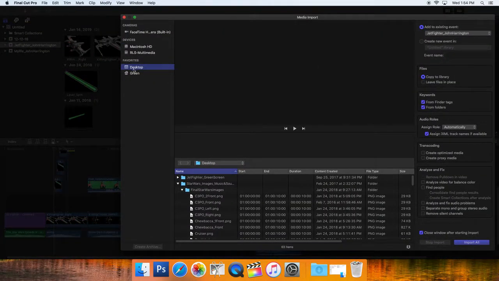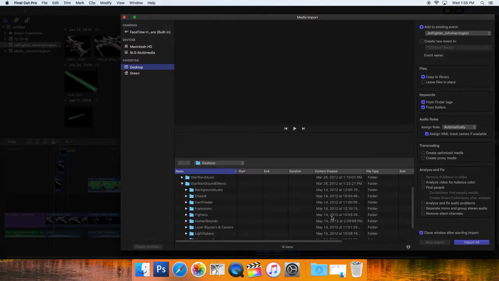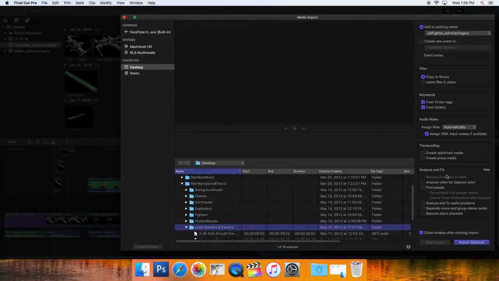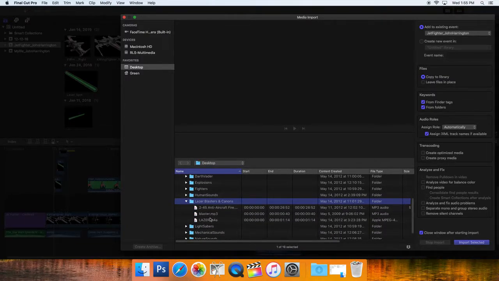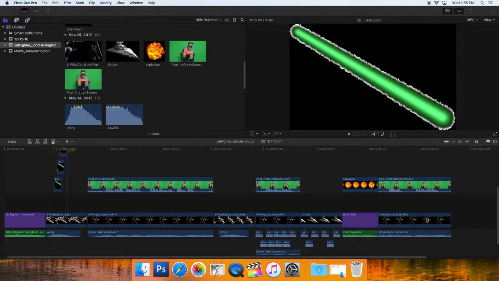Media. I'm going to go to my desktop. Inside of it, I want audio. There it is. Sound effects. Inside of sound effects, I should have lasers and cannon. There, laser, blaster, cannons. Either double click on it or open it. I'm going to go down to one that says laser, and I'm going to say import selected, and it should be, there it is, laser.